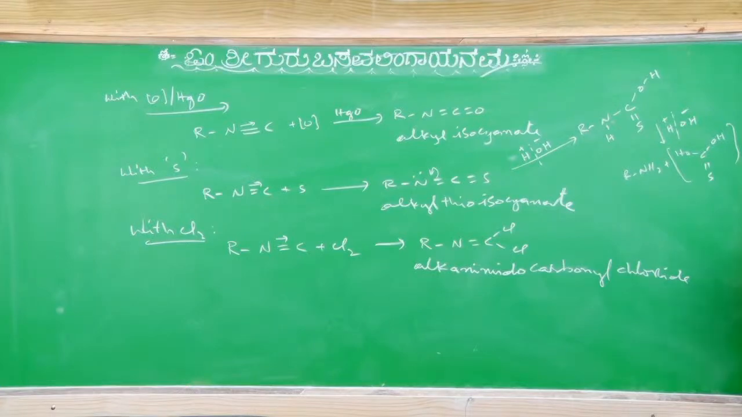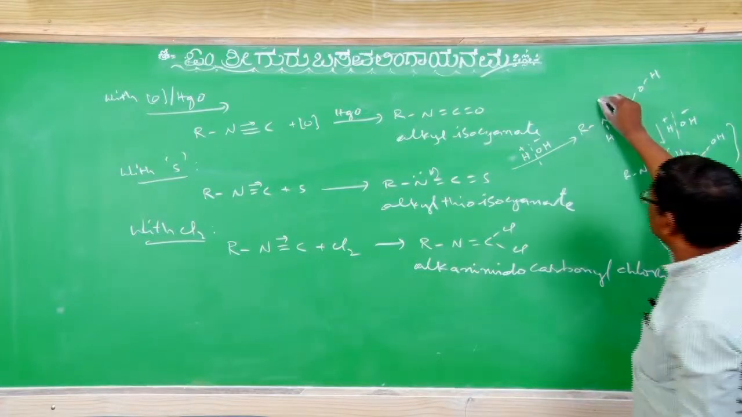Thiocarbonic acid. That thiocarbonic acid, if on this carbon there are two hydroxyl groups, on heating also loses a water molecule to give C double bond S and double bond O, na? Thiocarbon dioxide. If it is oxygen, carbon dioxide; this is thiocarbon dioxide.